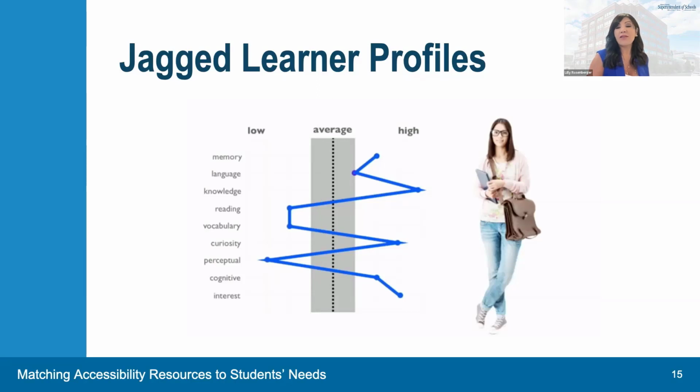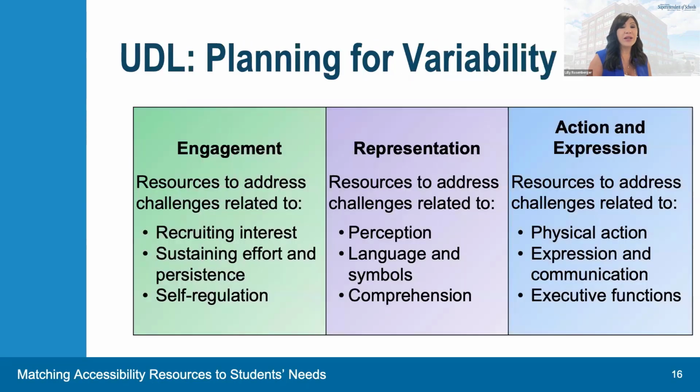So if there is no average learner, how do educators provide meaningful learning experiences that are truly accessible to all students? That's where UDL comes in. UDL provides a framework and suggestions to help educators design learning experiences and assessments that take into account the incredible variability inherent in all learners.